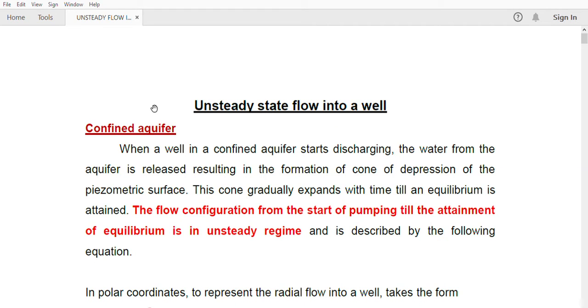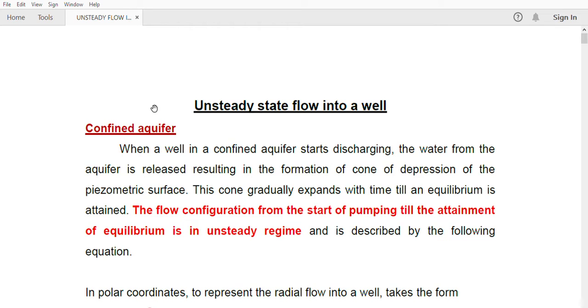So in this lecture, we are moving on to the unsteady state flow into the well, the equations and the methods by which we can get the characteristics of the aquifer in case of unsteady state. So for confined as well as unconfined aquifer, we are going to discuss.